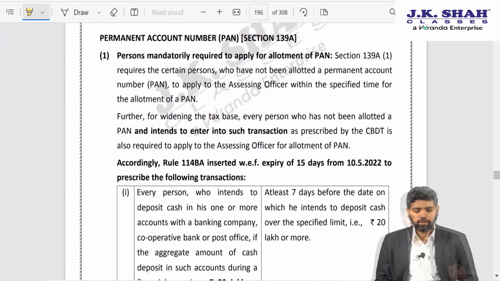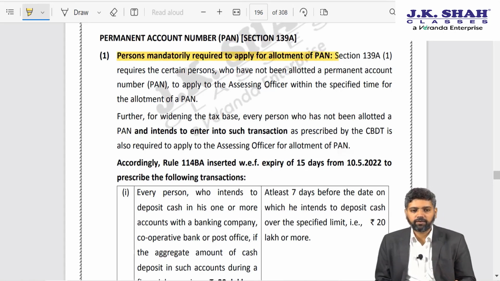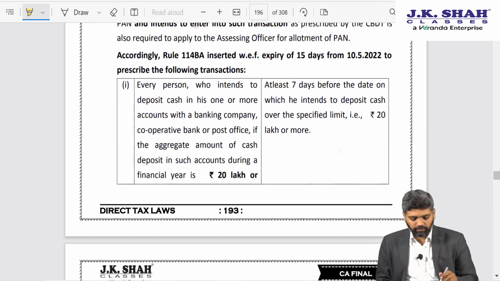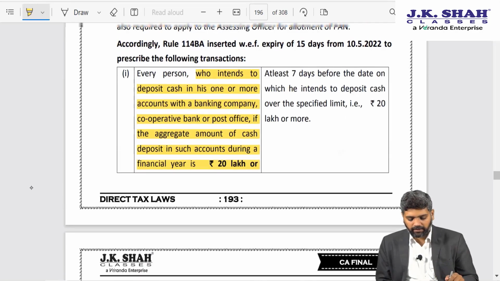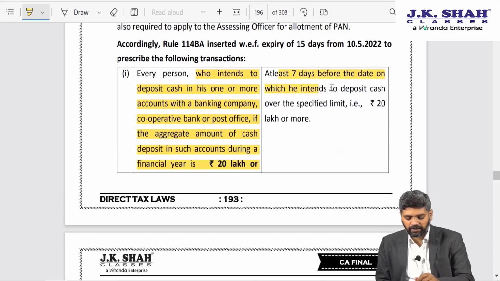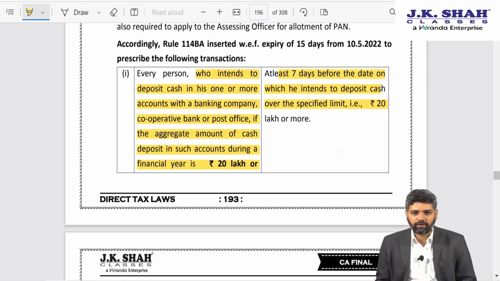Moving ahead, the next amendment is with regard to section 139A. The government has inserted in the list of persons mandatorily required to apply for allotment of PAN. So suppose any person who wants to deposit cash in a bank or cooperative bank or a post office, aggregate during the year of 20 lakh rupees or more, then at least 7 days before the date on which he intends to deposit cash over the specified limit, that is when he is crossing the threshold of 20 lakhs, just 7 days prior to that he will have to apply for PAN if he does not have one.